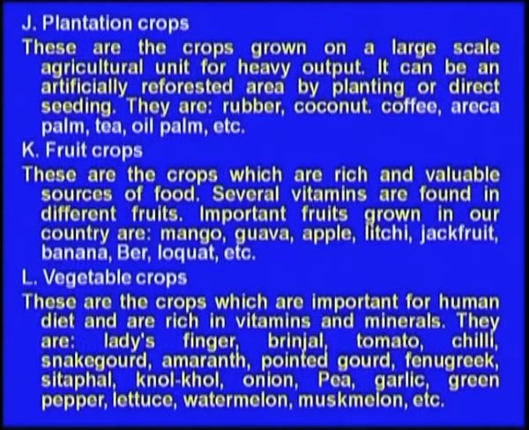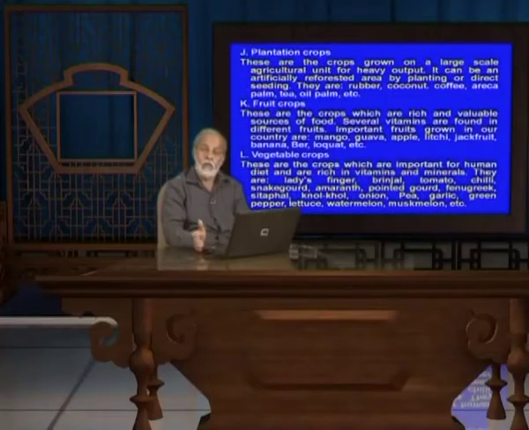And then plantation crops, because there are some crops which give high productivity and are planted in a big way. These are crops grown on a large scale agriculture unit for heavy output. It can be an artificially reforested area by planting or direct seeding. They are rubber, coconut, coffee, areca nut, palm, tea, oil palm. These are the plantation crops, and ICAR has a separate institute on plantation crops, tuber crops and all these things.